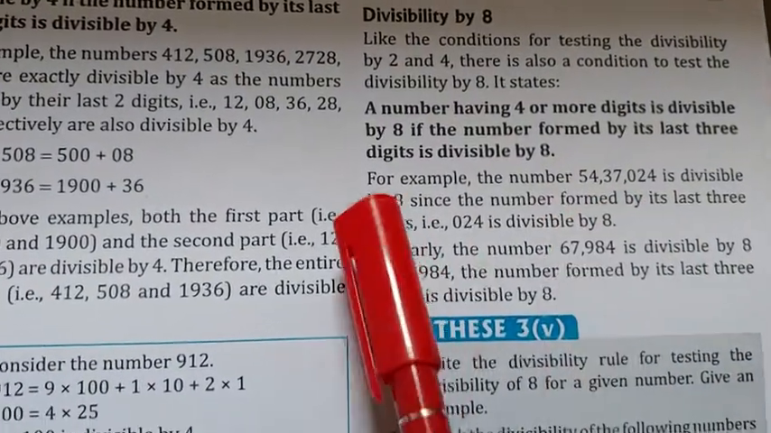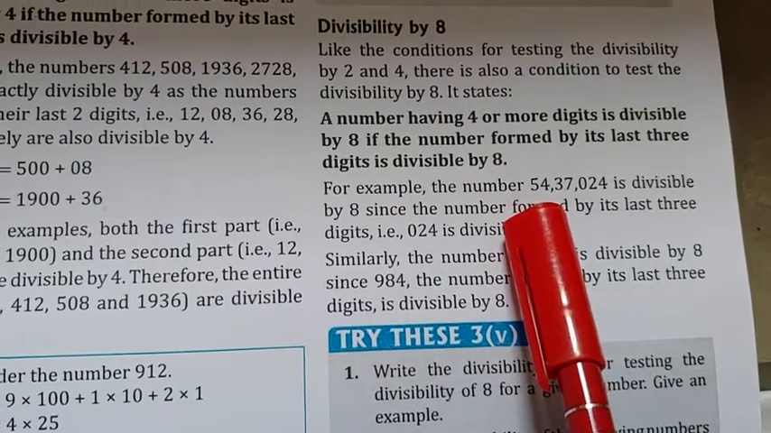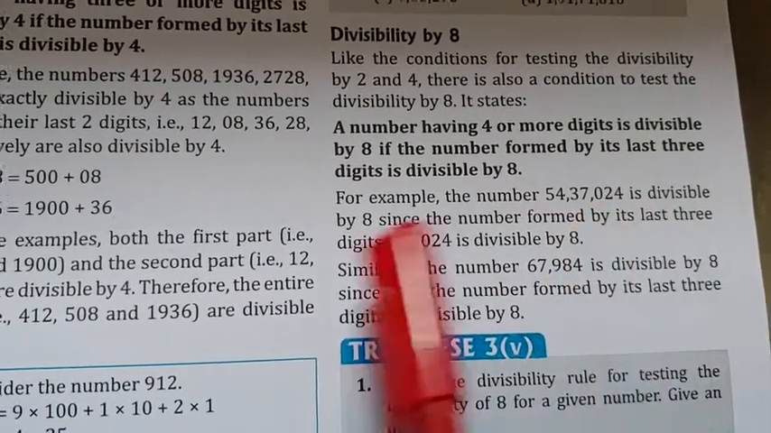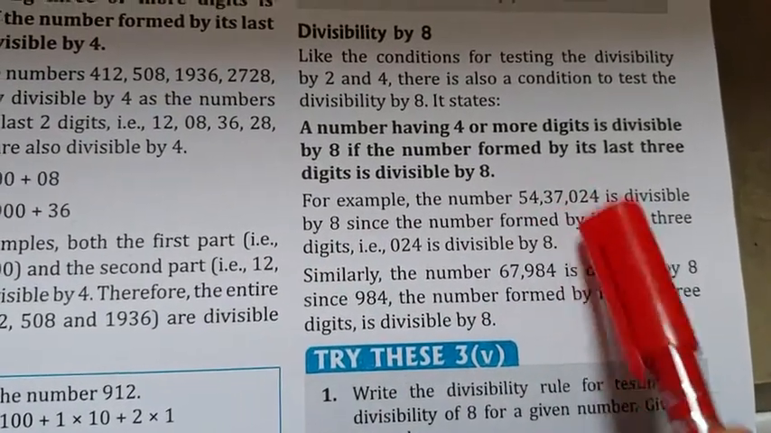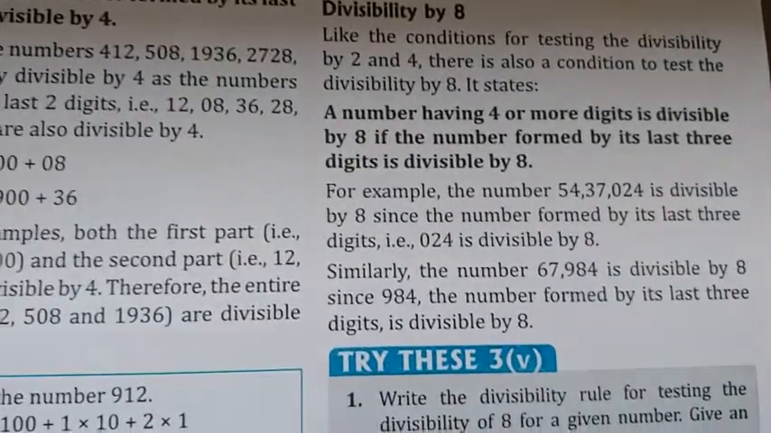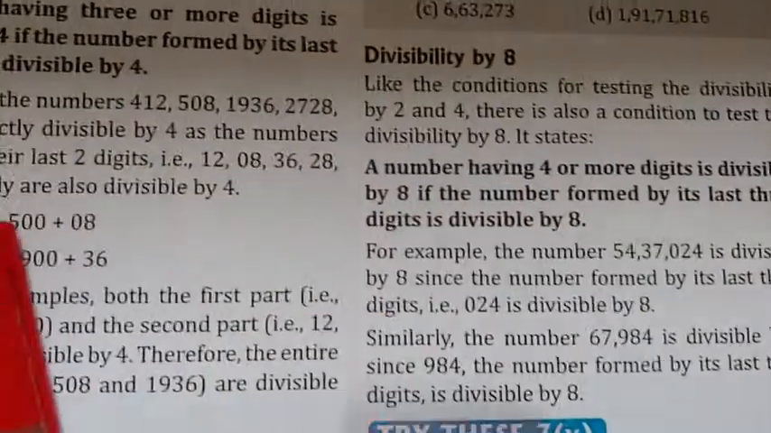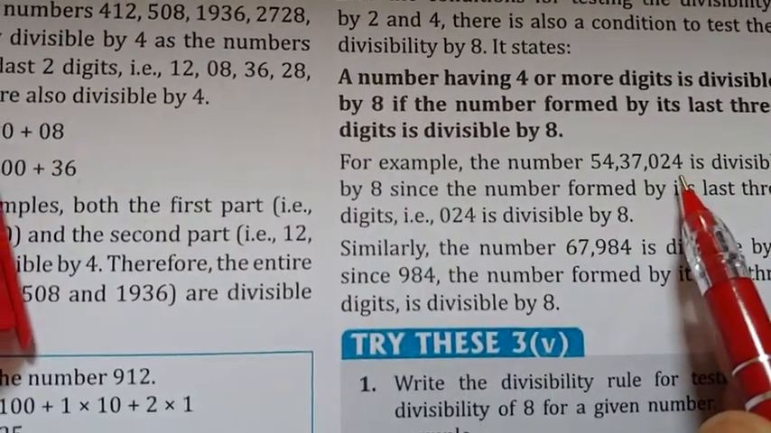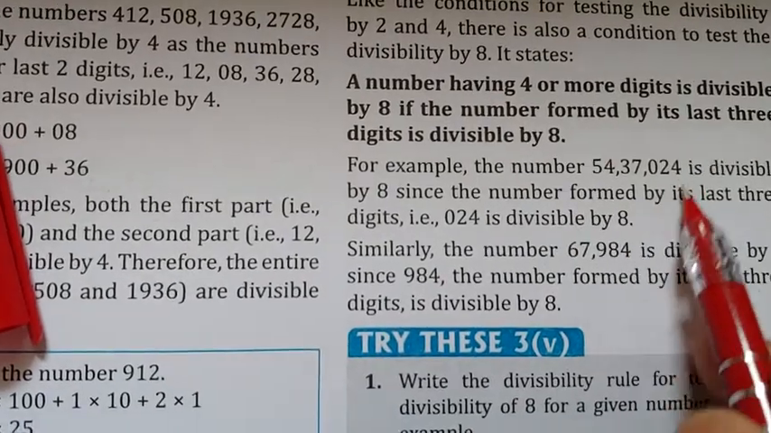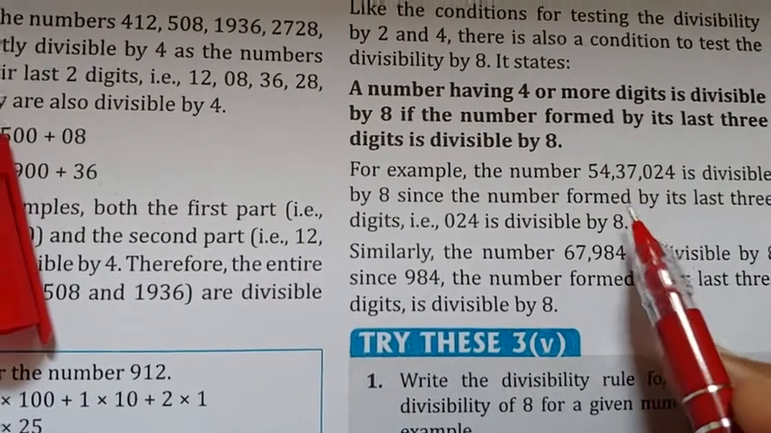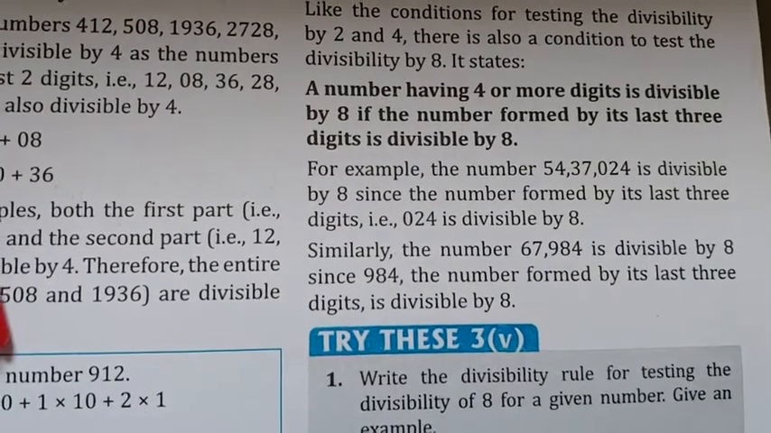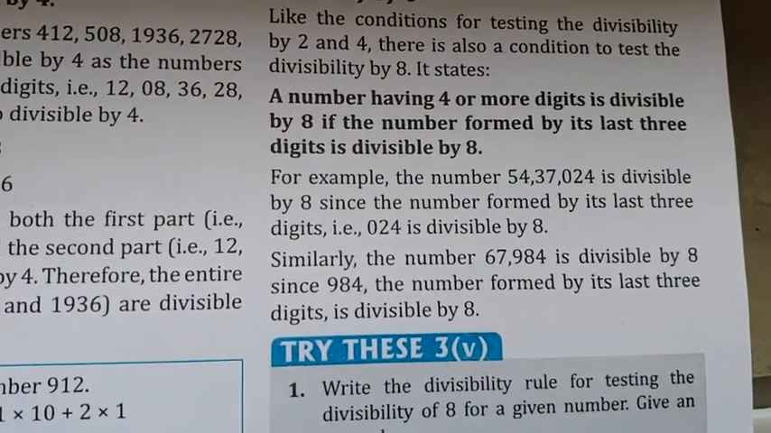Now see here, for example, the number 5437024 is divisible by 8 since the last 3 digits, 024, are divisible by 8. 8 threes are 24, so the whole number will be divisible by 8. It is quite simple. Let us take a written example.